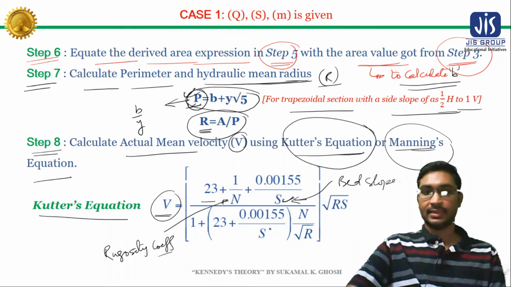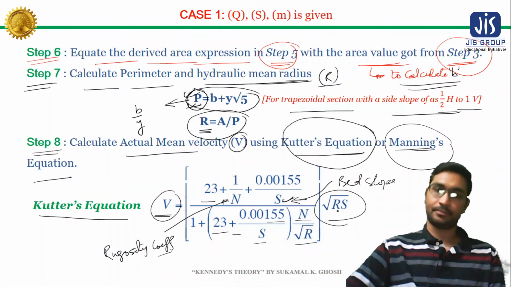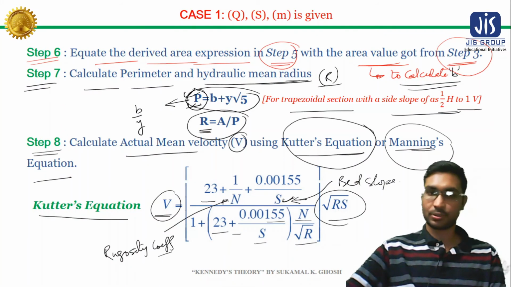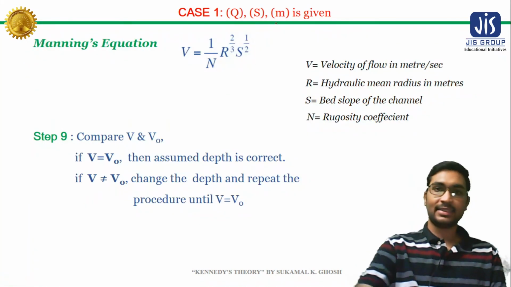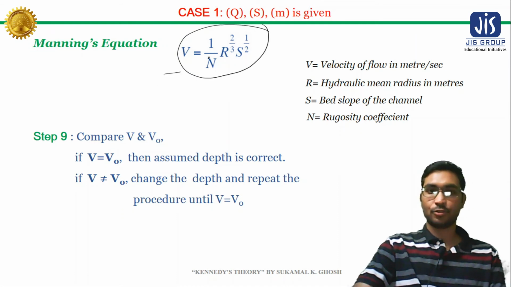Divided by 1 plus 23 plus 0.0015 divided by s, into n divided by root over r, whole into root over r into s. So this is our Kutter's equation and this is Manning's equation. That v is equal to 1 by n into r to the power 2/3 into s to the power 1 by 2.